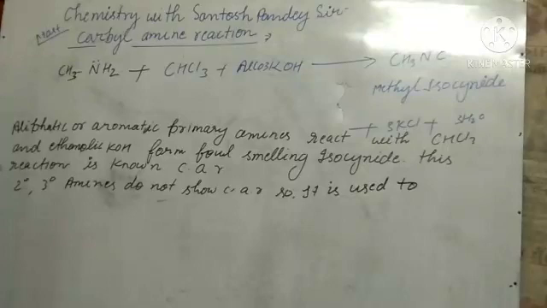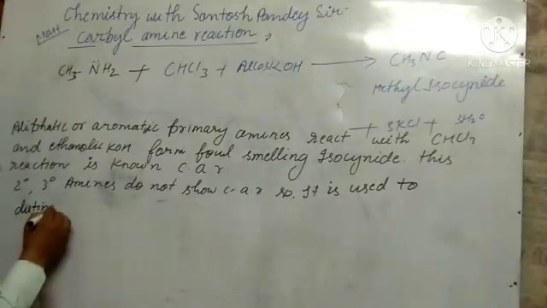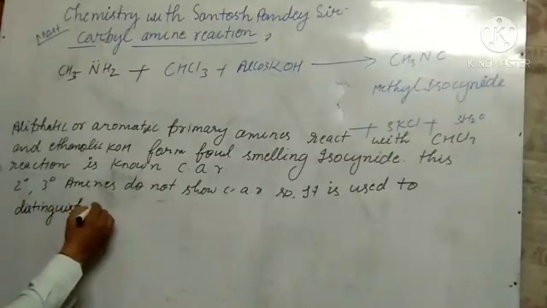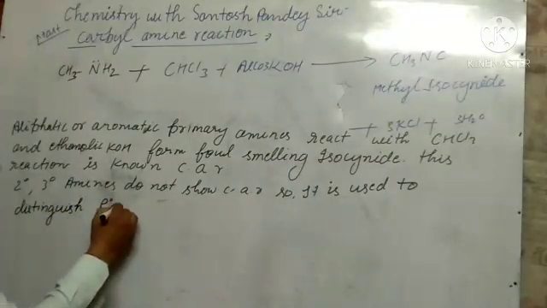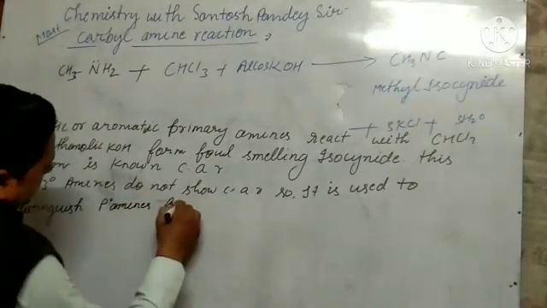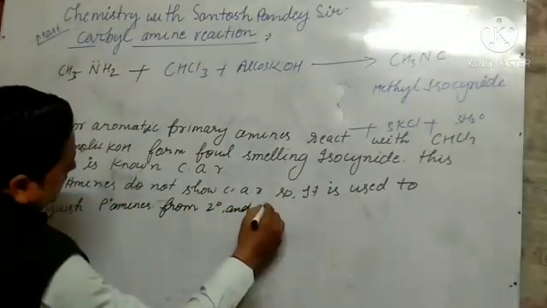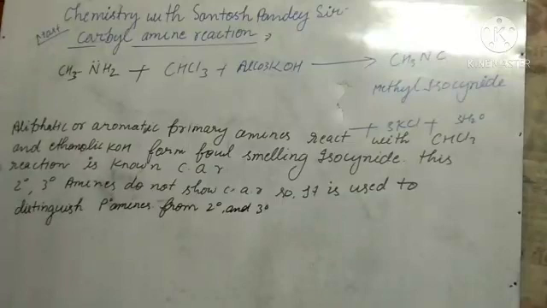It is used to distinguish primary amines from secondary and tertiary. So this reaction is very important, and sometimes a direct note has been asked on this topic. So you see this, okay, students. So this is the carbylamine reaction.